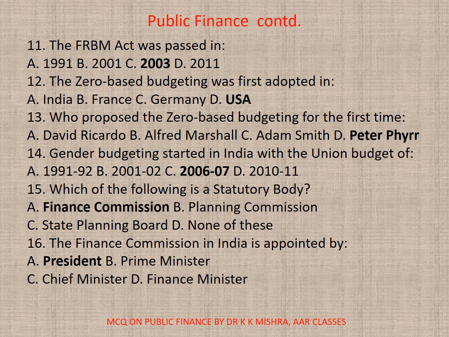2006-7. 15. Which of the following is a statutory body? A. Finance Commission, B. Planning Commission, C. State Planning Board, or D. None. Correct option is A. Finance Commission. 16. The Finance Commission in India is appointed by A. President, B. Prime Minister, C. Chief Minister, or D. Finance Minister. Correct option is A. President.